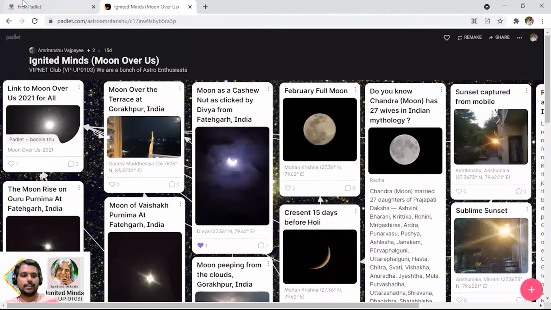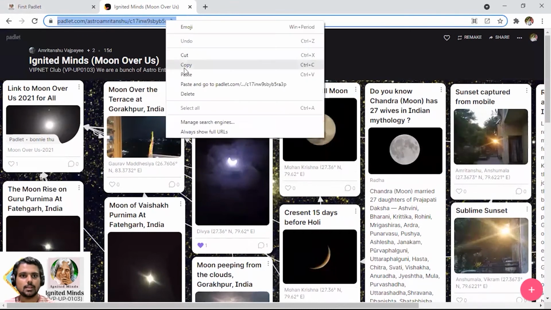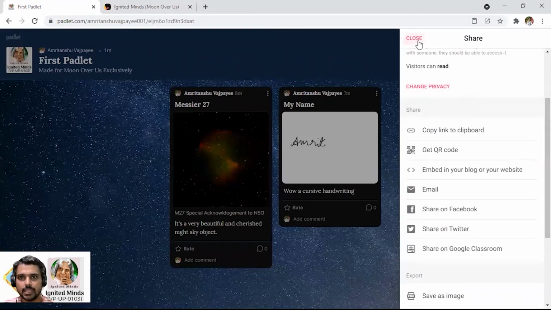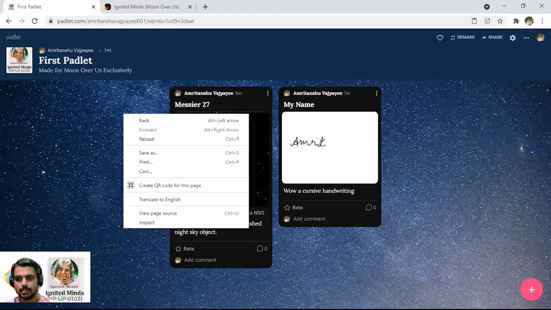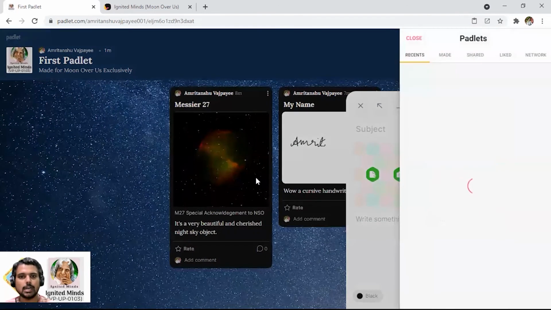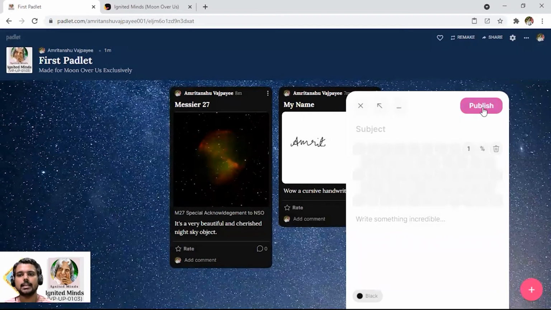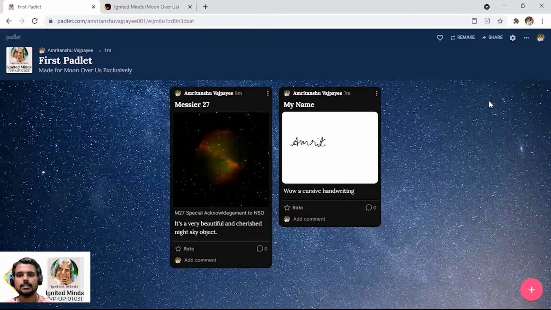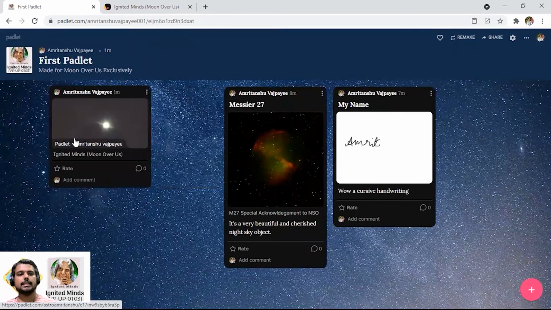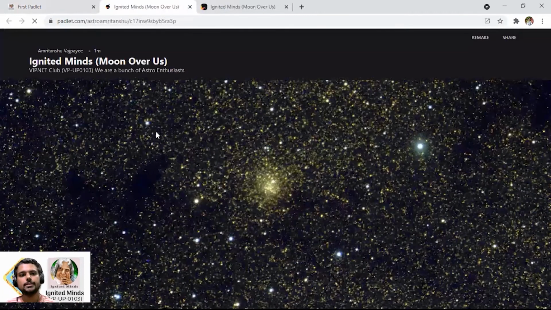Now what if I want to link this Padlet with my own Padlet? What I have got to do is copy the link of this Padlet here. Then I just click on this plus, and here I am going to paste the Padlet link. Now this recent Padlet can be added, and once it has been added, I can just publish it. Now, this link helps me navigate over to this Padlet. I just have to click over it, and here it comes.